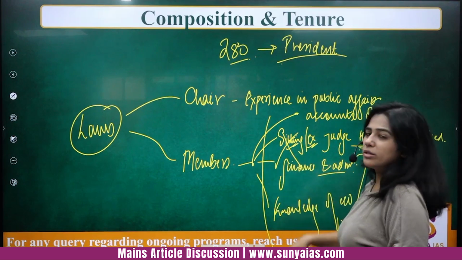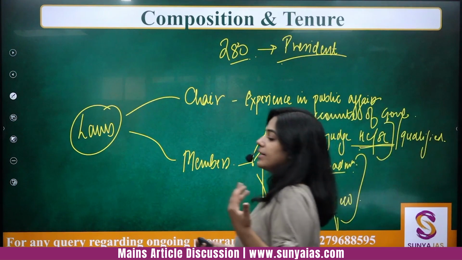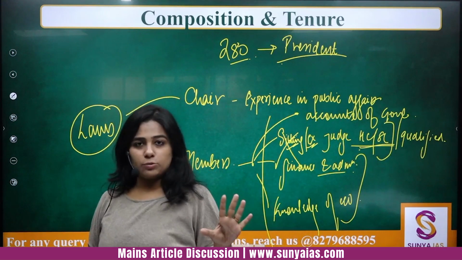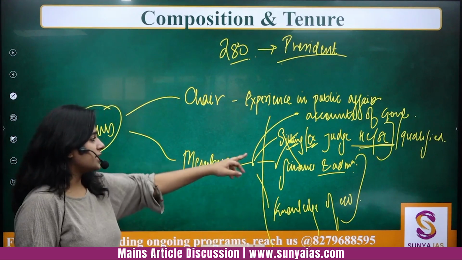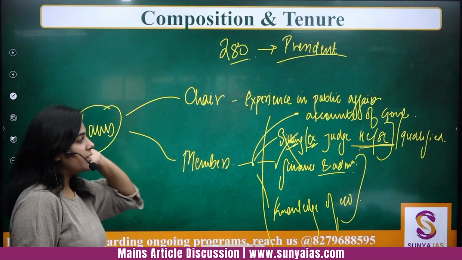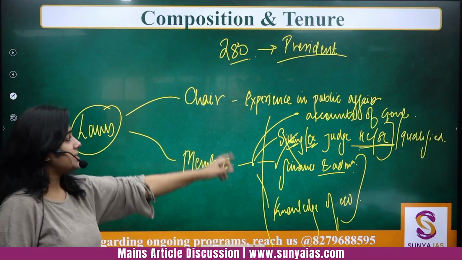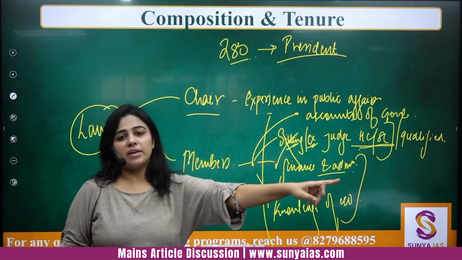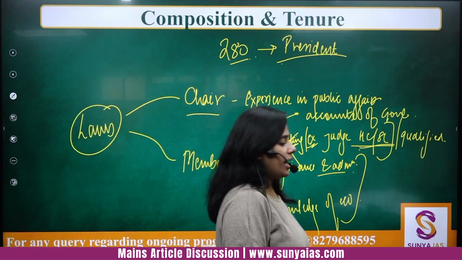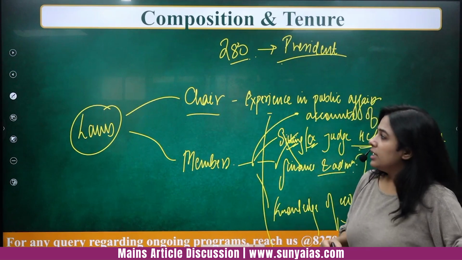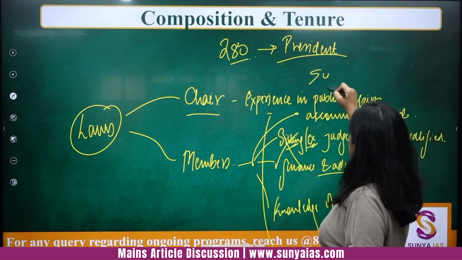Sitting judge is not a requirement, right? It can be has been a judge or is qualified to be a judge, because sitting judges cannot be a part of this Finance Commission. So sitting judge is not there, but otherwise the four conditions, and the condition of the chair is very important. Okay, this is the composition and overall the tenure. The tenure is 5 years.